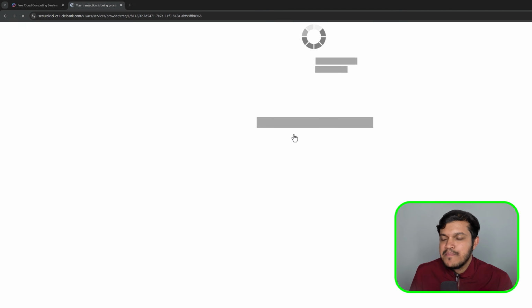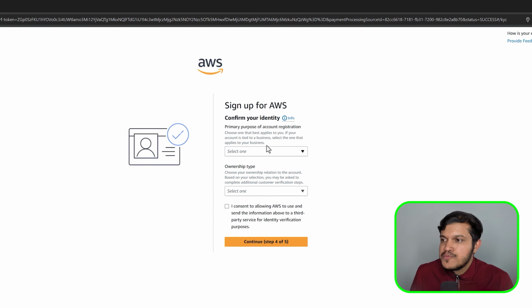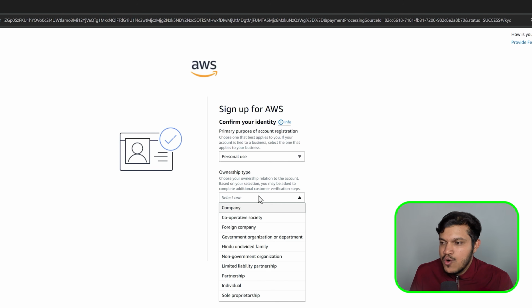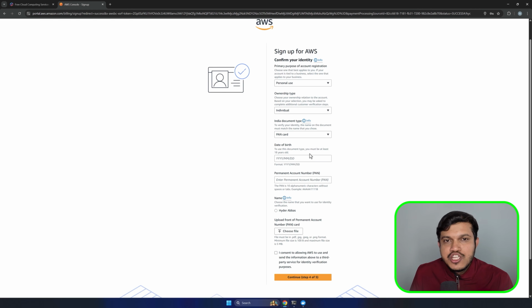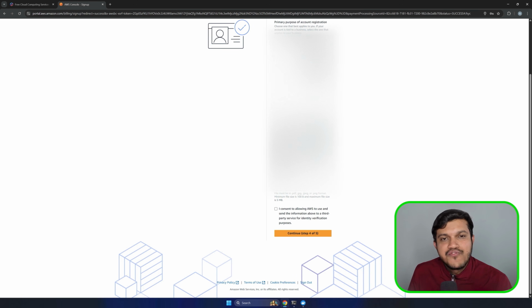I'll click on submit and I'll just close this. It will redirect me to a different page, and we have an option here, confirm your identity. I would like to just say here personal use, and ownership type, I would like to just go with the individual here. And based on the region of your stay, you may have to enter region-specific documents which are being asked, right? For India, it may ask for PAN card and other details here, and based on your country of stay, you can enter those particular details here. All this is for the formality. You can proceed ahead and fill all the required details in order to create this free tier account.